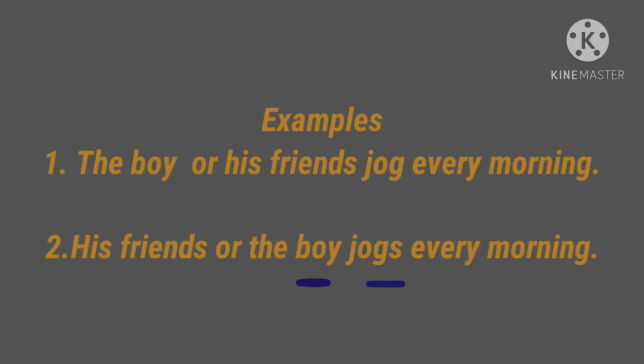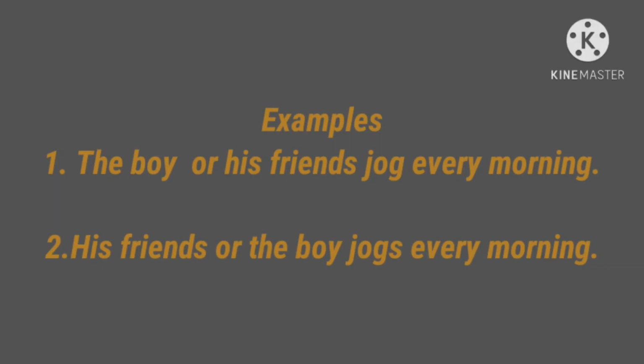The subject, the boy, a singular subject. So we use the singular verb here, jogs. His friends or the boy jogs every morning. When a sentence has two subjects, one plural and the other singular, joined by the conjunctions and or, the verb agrees with the subject that is closest to it.